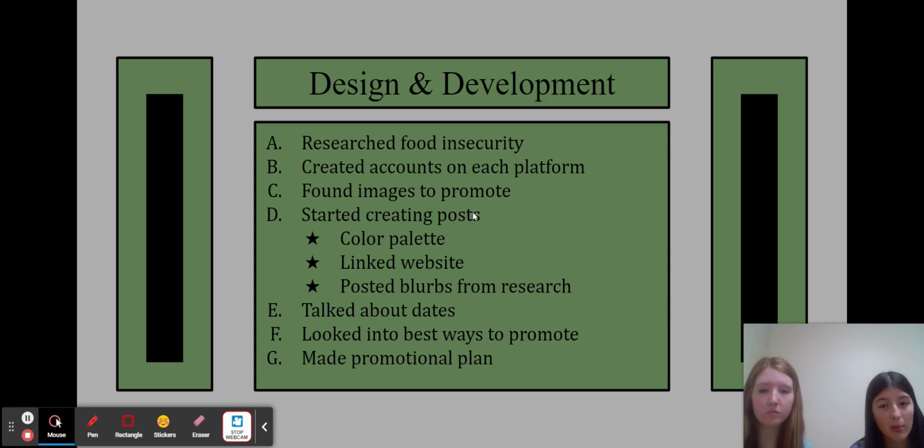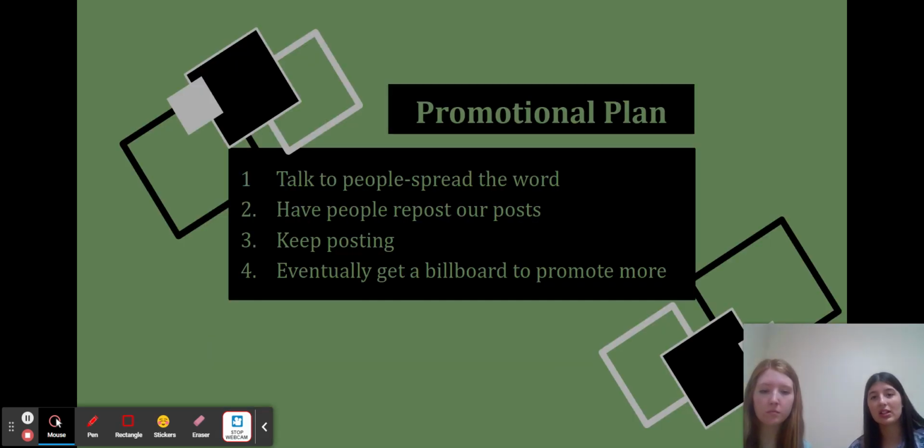So we decided on a color palette for each one, and then we linked our website that we needed to come up with. And then we looked at our research page for what we needed to do, and we posted blurbs of those. And then we talked about the dates that we were going to schedule, and we decided that each week in a month was going to be randomly selected just so we could have two. And then we looked into the best ways to promote, how we could show what food insecurity was and spread awareness for it. And then we made our promotional plan, which you'll see next.